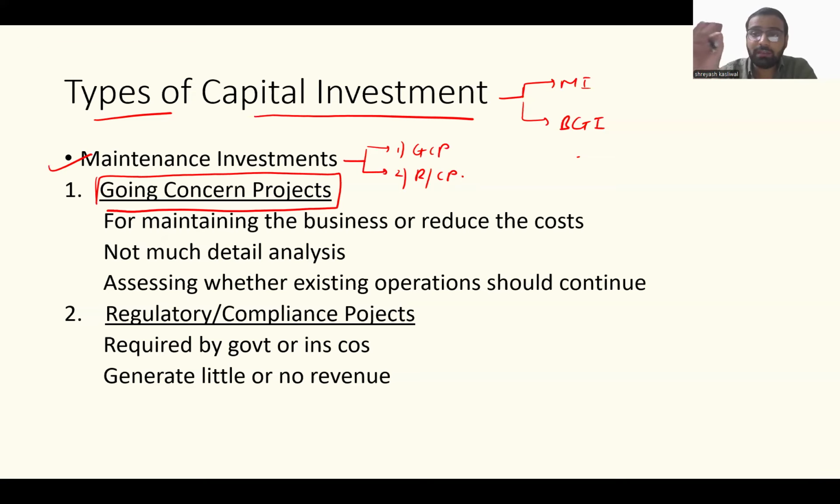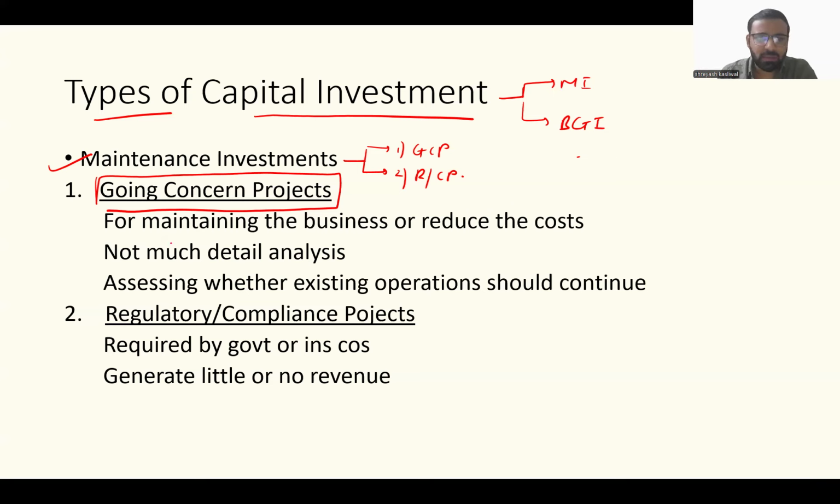Let's say, for example, I have a machinery in my existing manufacturing unit whose life is 10 years, and its life has come to an end, and I need to replace that machinery and get a new machinery. When I get the new machinery, I'm not going to have an increase in capacity. Of course, it's going to make my business efficient and reduce costs, because ultimately it will be a new machine. But you are not adding extra units to your factory's capacity. So you're maintaining your existing business, and that is what a going concern project is.